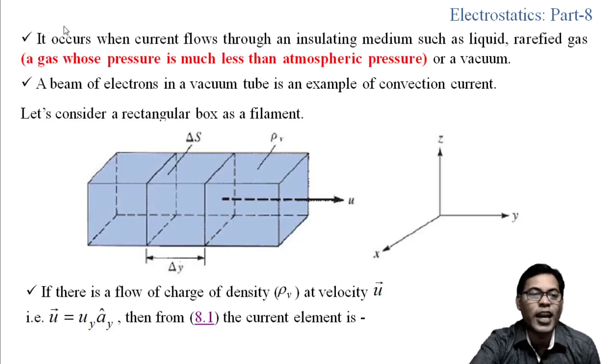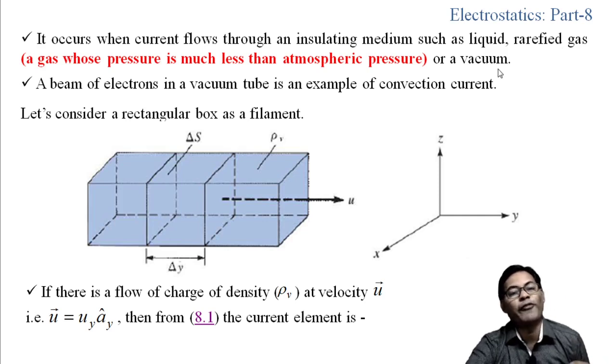The convection current occurs when the current flows through an insulating medium, such as a liquid or a rarefied gas. Now what is a rarefied gas? A gas whose pressure is much less than atmospheric pressure is called a rarefied gas. So the convection current occurs when the current flows through an insulating medium such as liquid, rarefied gas or a vacuum.